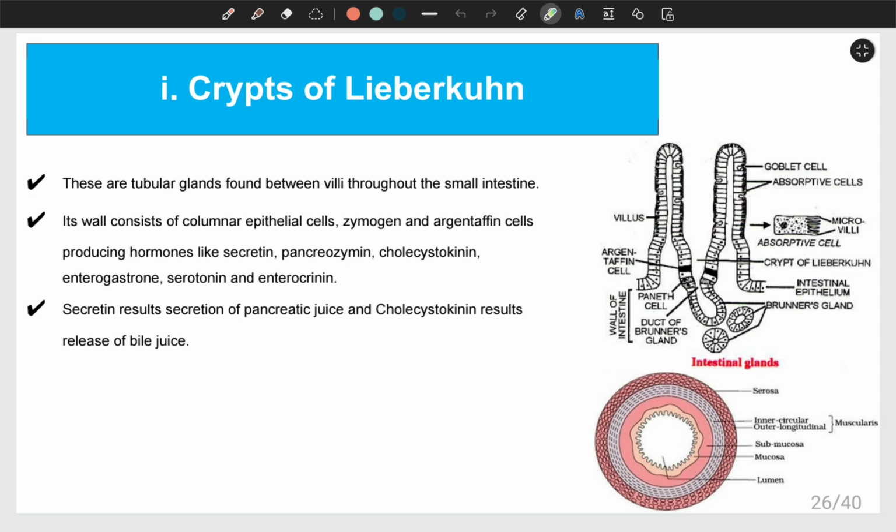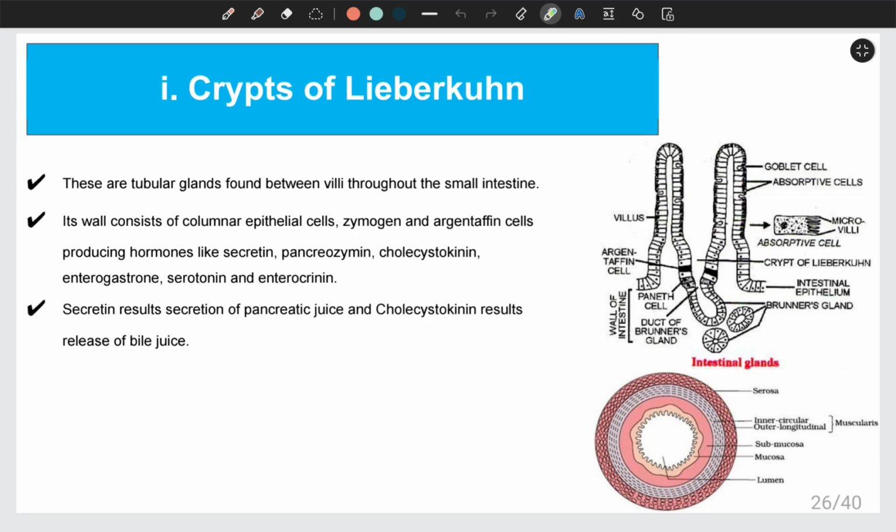So these villi are responsible for absorbing the digested food present in the small intestine. So this gland, the crypt of Lieberkühn, is present between villi, and its wall consists of tall cells known as columnar epithelial cells, and the names of the cells are zymogen and argentaffin cells, and those cells produce hormones like secretin, pancreozymin, cholecystokinin, enterogastrin, serotonin, and enterocrinin.